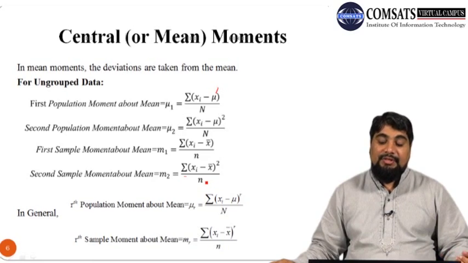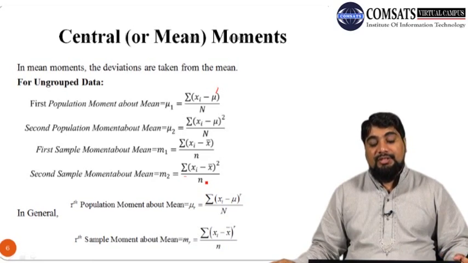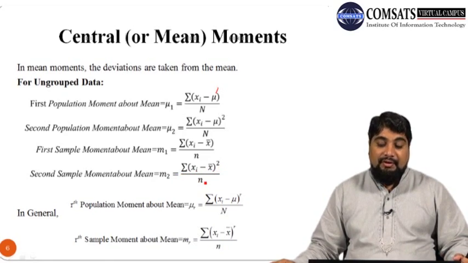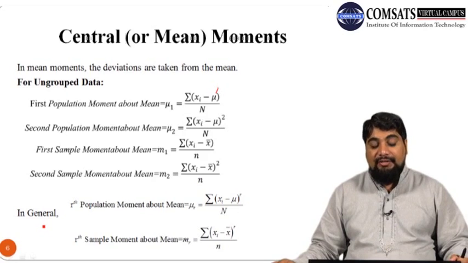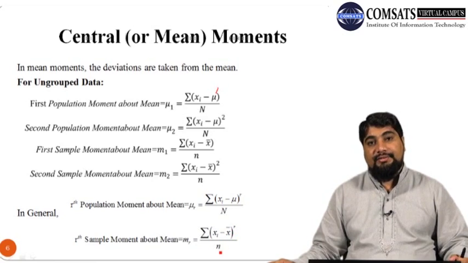The third sample moment about the mean will be m3, which will be summation xi minus x bar whole cube over n. Or in general, we can define the rth sample moment about the mean as mr, which is summation xi minus x bar raised to power r over n.